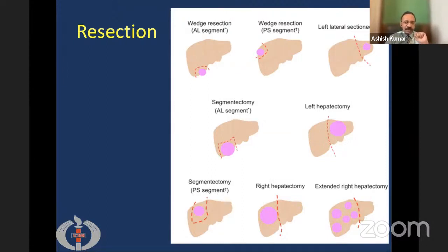So we have to very carefully choose these patients, that they don't have clinically significant portal hypertension, they are not bleeders, they don't have significant varices, and their portal pressure is not very high, and their tumor is small, so that the residual liver tissue is healthy enough and can take over the function after the resection. So this is the resection.